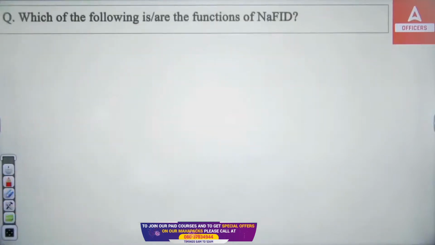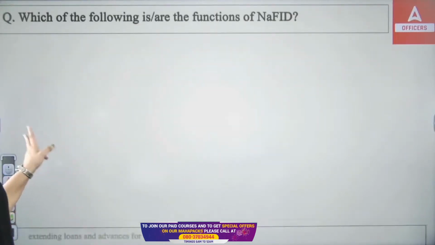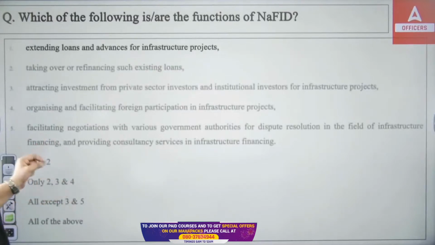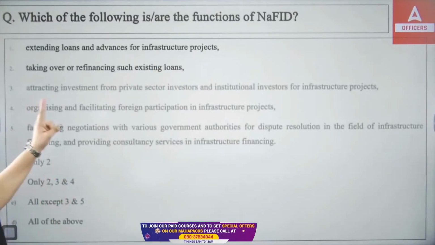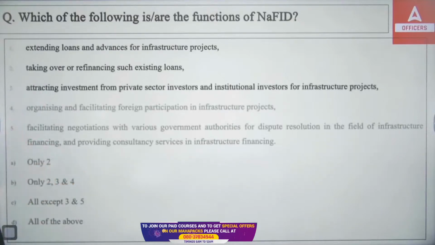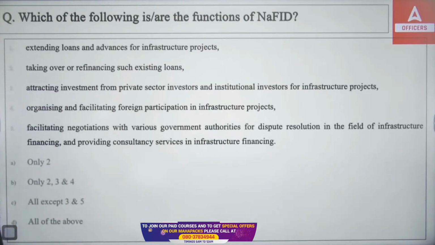It is C. Now, which of the following are the functions of NABFID? First is extending loans and advances for infrastructure projects. Second is taking over or refinancing such existing loans. Third is attracting investment from private sector and institutional investors for infrastructure projects. Fourth is organizing and facilitating foreign participation in infrastructure projects. Fifth is facilitating negotiations with various government authorities for dispute resolution in the field of infrastructure financing and providing consultancy services in infrastructure financing. Options: only 2, 3, 4; all except 3 and 5; and all of the above.